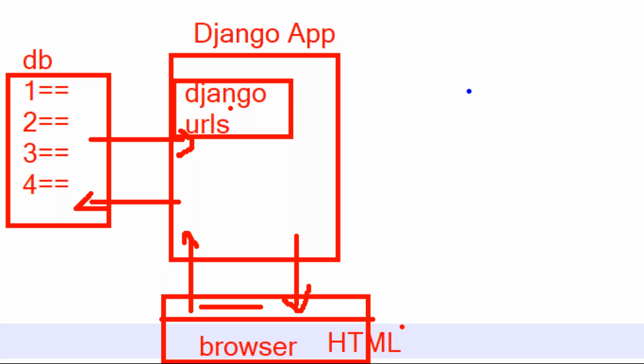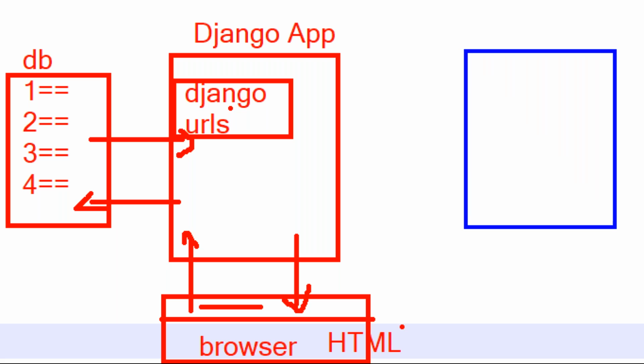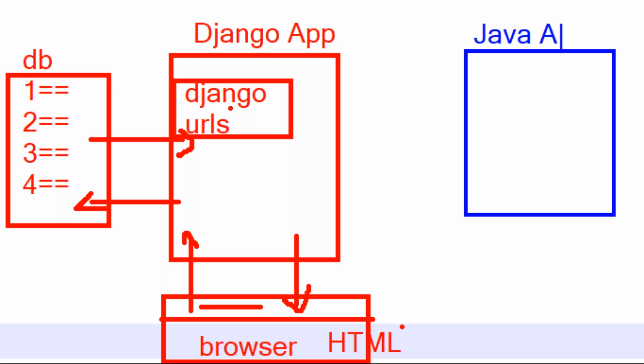So here I have another application, one more application. For example, this is my Java application, another application developed using Java. Here we write all the Java related logic.